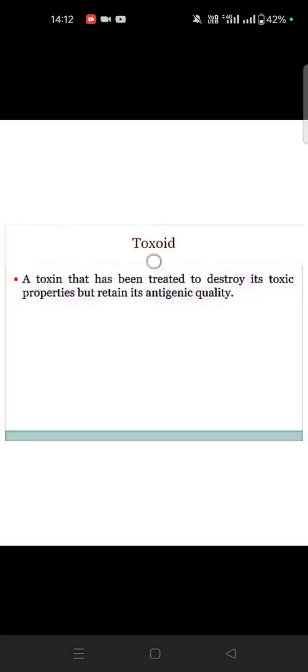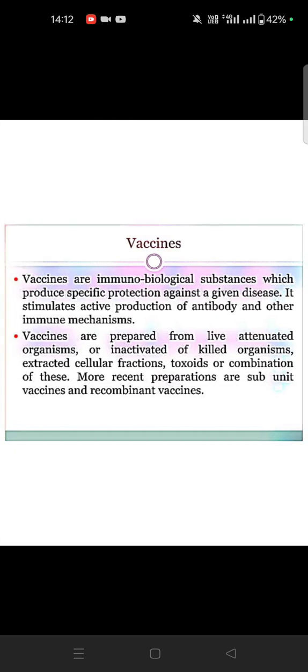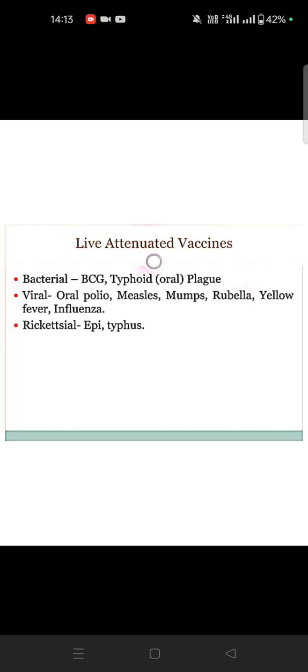Then toxoid. A toxoid is a toxin treated so that its antigenic qualities are retained but its toxicity is destroyed. Vaccine is an immunobiological substance which is produced to prevent disease. It actively produces antibodies and immune mechanisms. It can be a live attenuated organism or inactivated, killed organisms, cellular fractions, and subunit vaccines. Live attenuated bacterial vaccines are BCG, typhoid and plague.